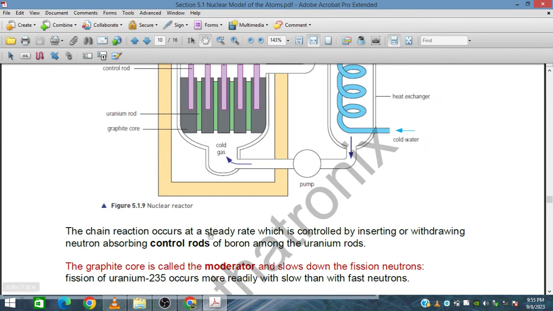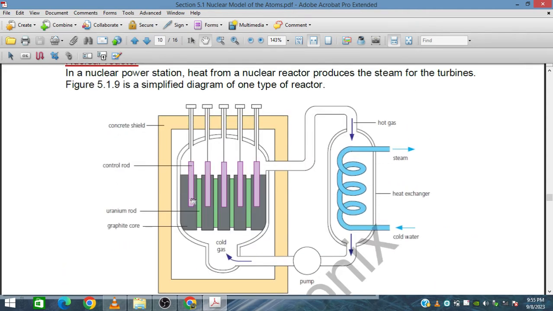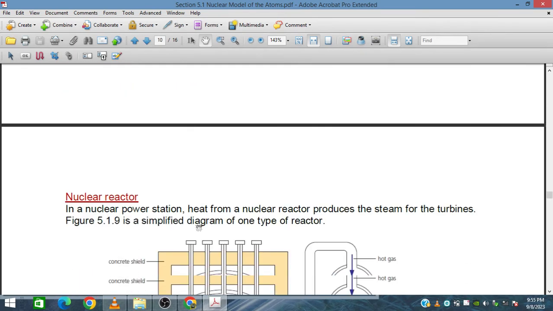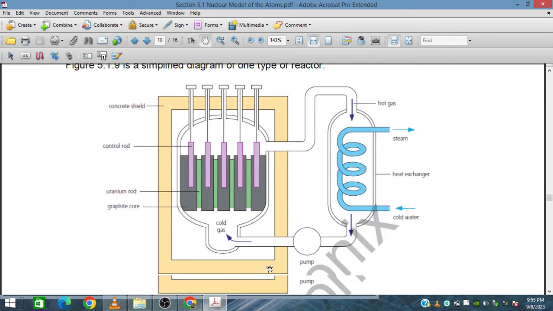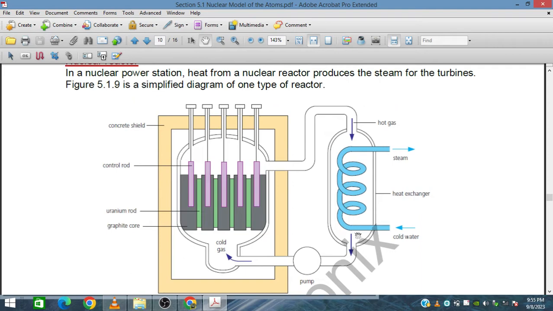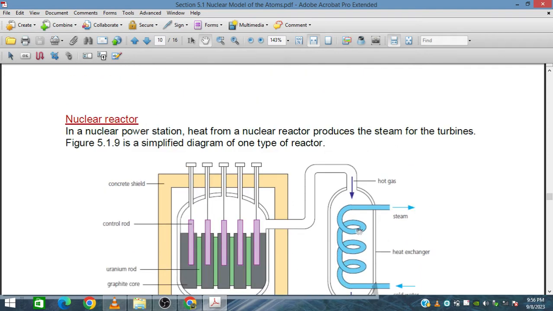The chain reaction occurs at a steady state, which is controlled by inserting or withdrawing the neutron-absorbing control rods. The control rod basically absorbs the neutrons that are released. The graphite core is called the moderator. It thermalizes the high-speed neutrons, so the chance of interaction of neutrons with the uranium increases as a result of this moderation.